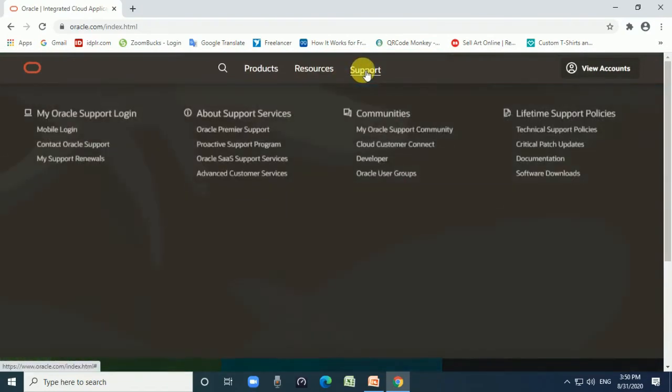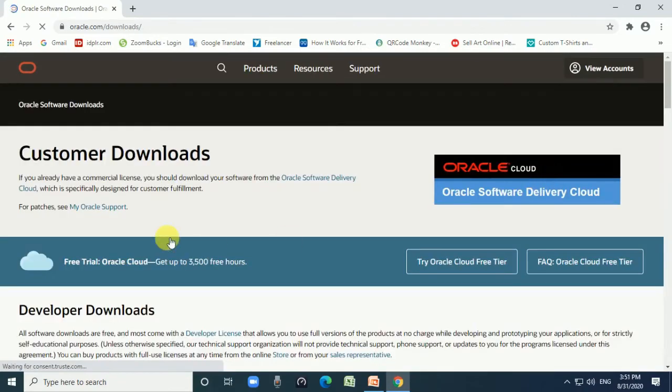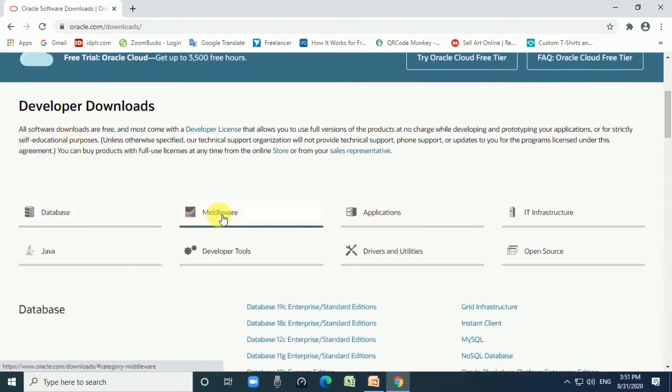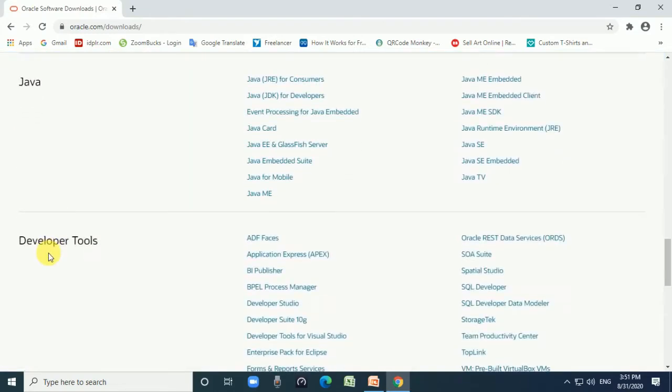Go to the support option, click on software downloads, and different download options are given related to database, middleware, applications, IT infrastructure, Java, developer tools, drivers and utilities, and open source. I select Java, and different Java related downloads are available, and it is completely free.